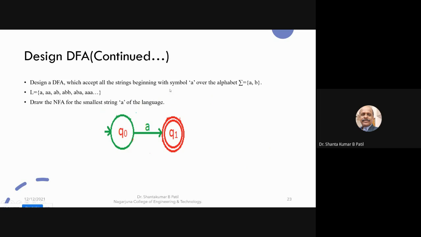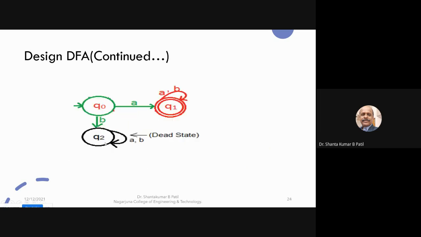As I told, the condition is begin. The second outgoing transition from the initial state is to the dead state. Hence, we require the dead state also. The dead state is an intermediate state only. As you know, an intermediate state has an input as well as an output. But this is like an intermediate state which does not have the output. It has only input, but no output. Such states we can call dead states.